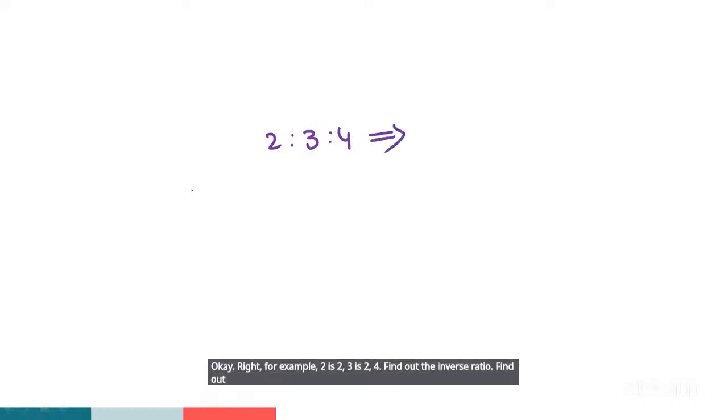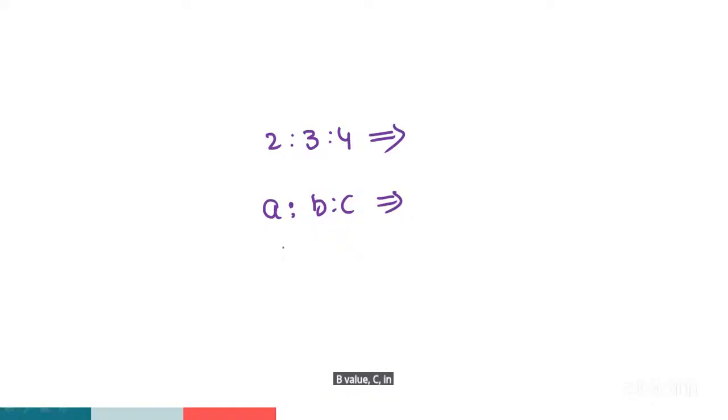Right. For example, 2:3:4. Find out the inverse ratio. So we have to find out the A value, B value, C value of the inverse ratio, guys. If you want to find out the A value,